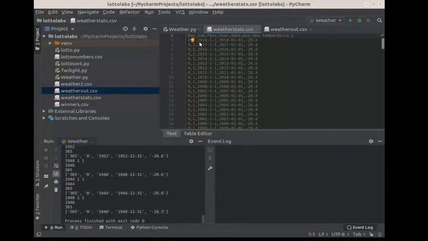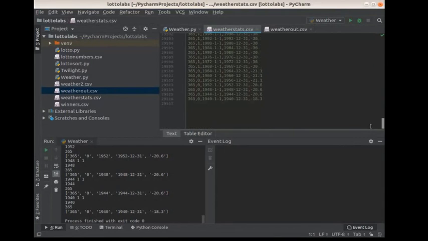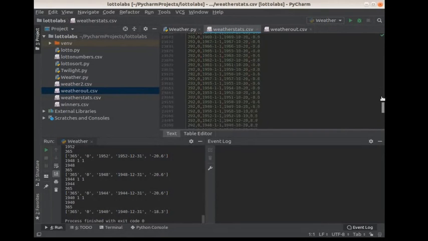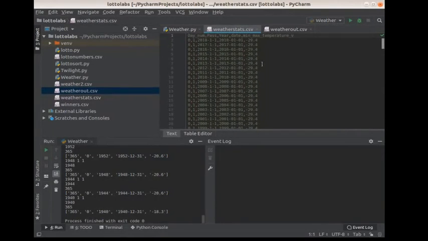What you'll see though is that I want to do some cleaning up here, because I want to pull out the year, and I don't want the month or day for this particular project. So this is it. Lots of data. As you can see, I pulled out 29,516 records over the period of time. So I got a good sample size.